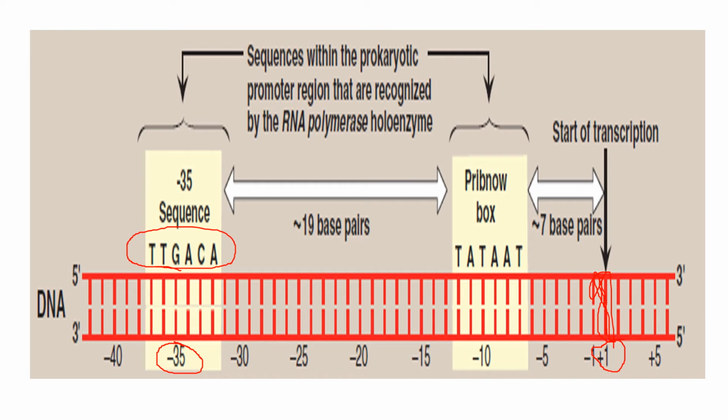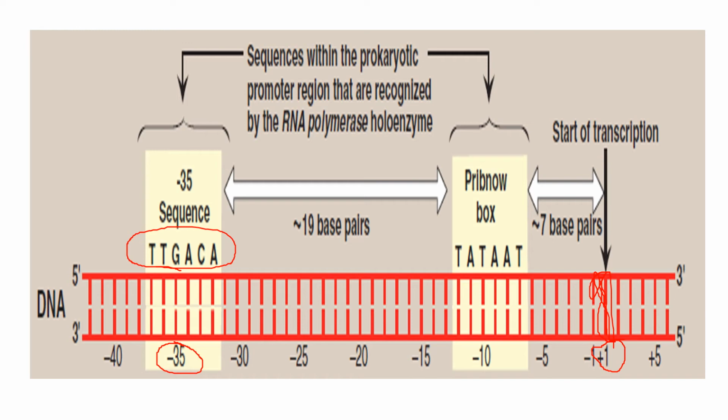Upstream of this transcriptional start site, the nucleotides are denoted as minus: -1, -2, -3, -4, and so on.